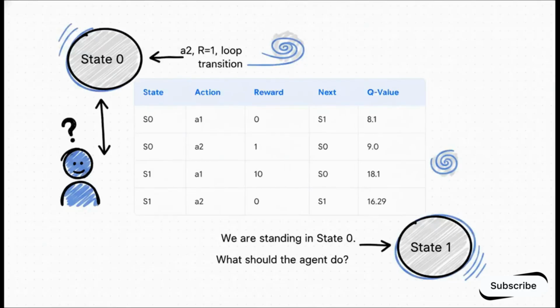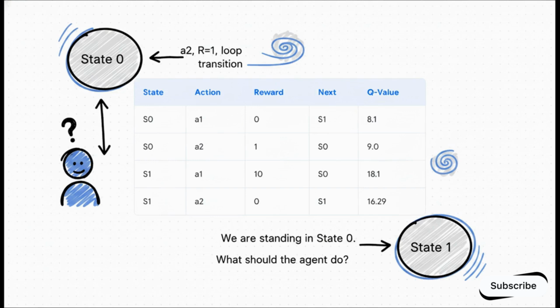Okay, let's actually prove this works with a bite-sized numerical example. Consider a tiny 2-state MDP, just state 0 and state 1. And we'll use a discount factor of 0.9. We're currently standing in state 0. Now, if we take action 2, we get an immediate reward of 1, and we just loop right back to state 0.